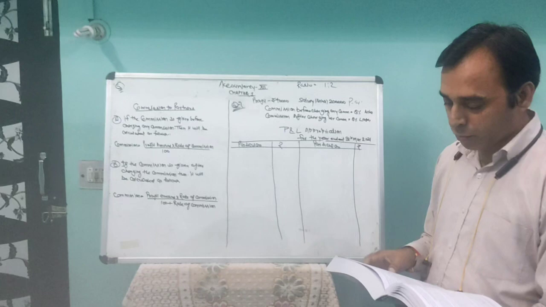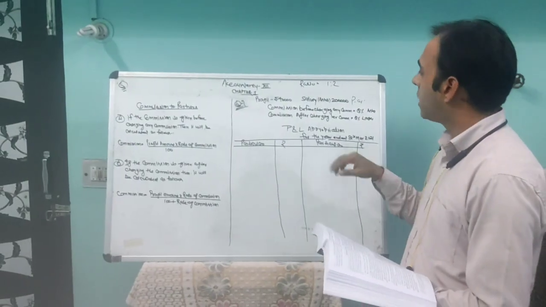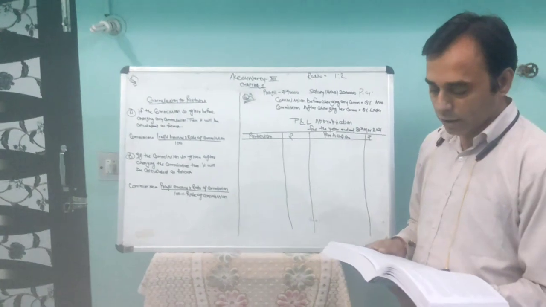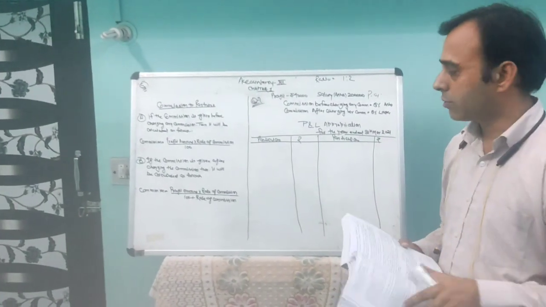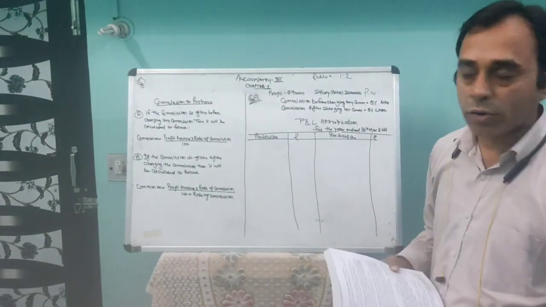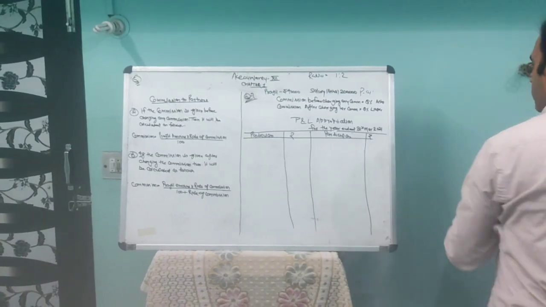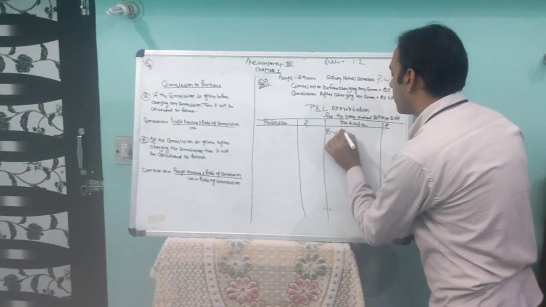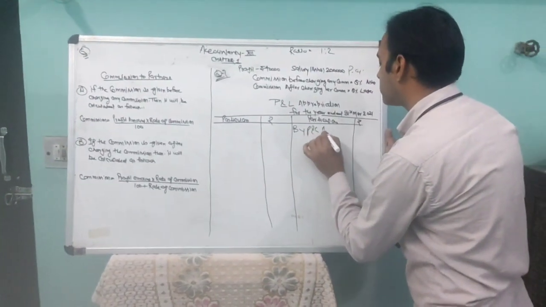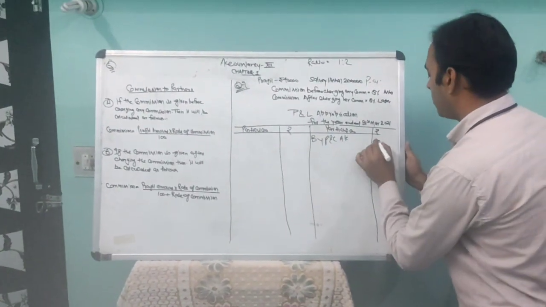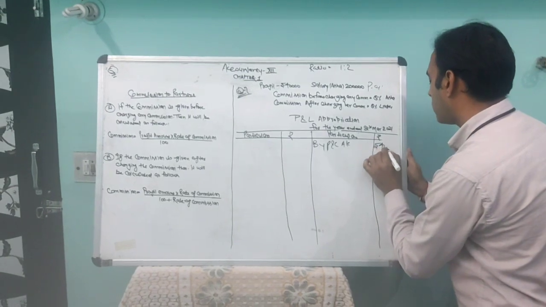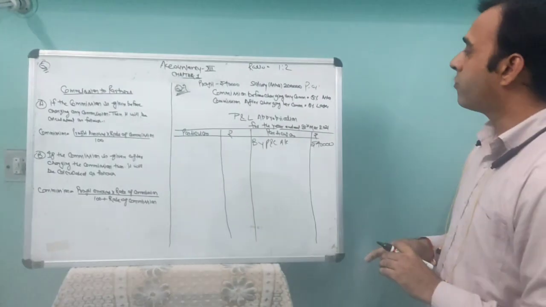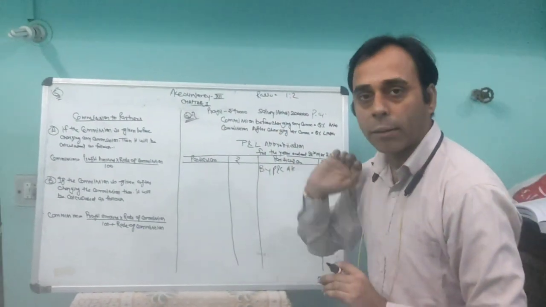Okay. The profit for the year ended 31 March 2021 is given as 5,40,000 rupees. Okay, you have to make the P&L appropriation account. How do we make the P&L appropriation account? I'll let you know about that. First of all, we write down the profit here by P&L account. The profit is given 5,40,000. Okay, clear? Now what we have to pay to the partner will come to the debit side.